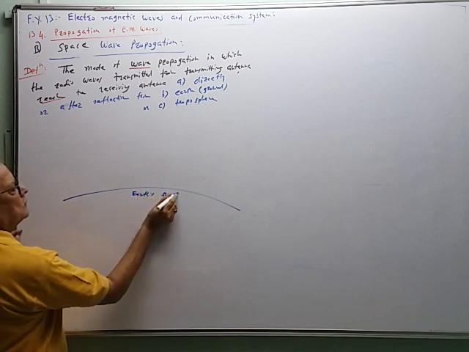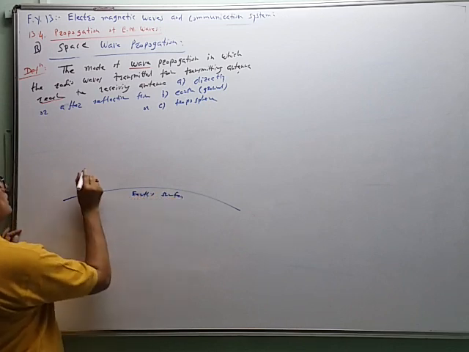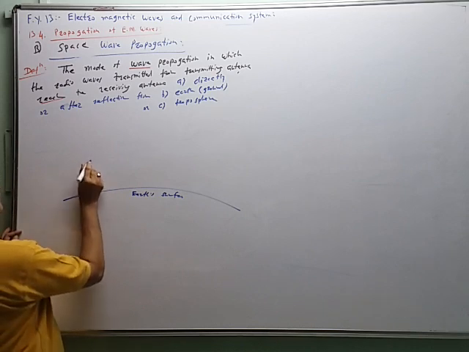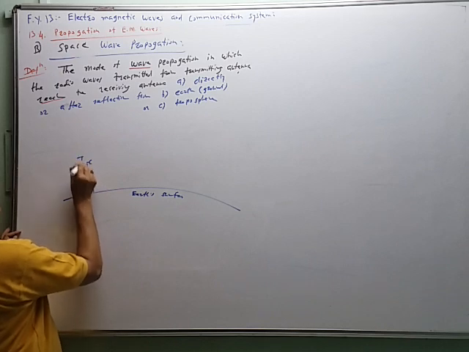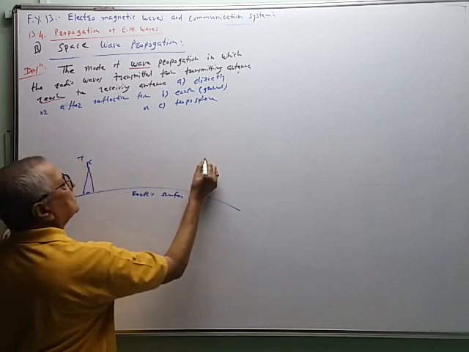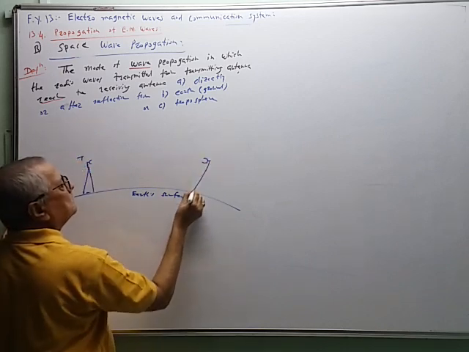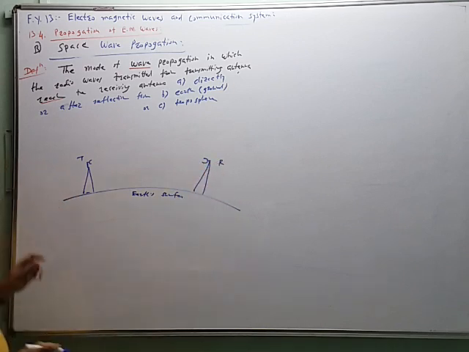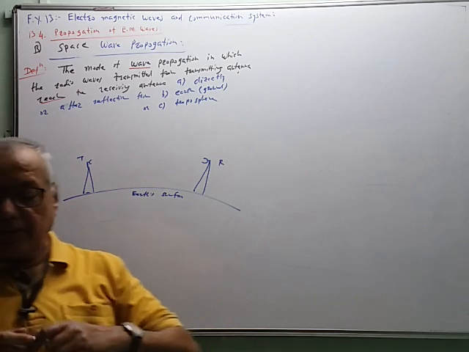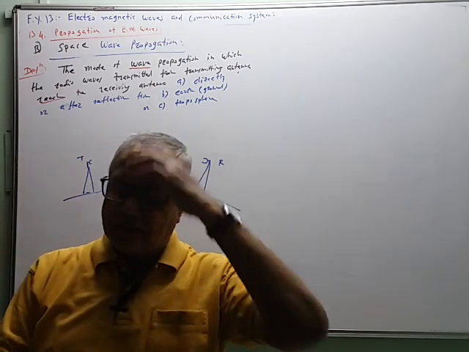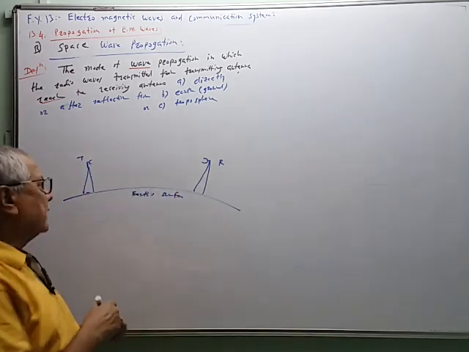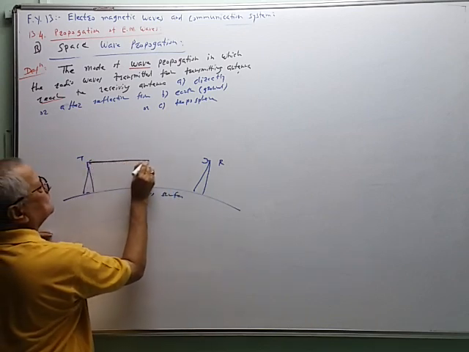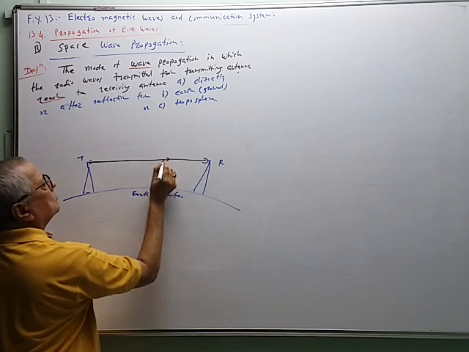Earth surface. This is the transmitting antenna, the transmitter. This is the receiving antenna. So the signal transmitted from the transmitter reaches the receiver directly. So this is the direct path, path A.